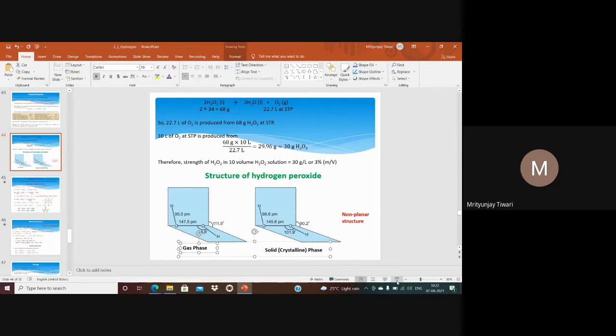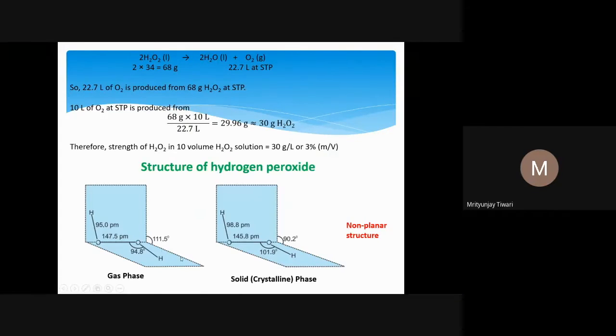Okay, so this is the gas phase. What we see is the open book. The book is kind of open, and the way you see its structure, the two OH groups will be on the pages, and the joint of that book, the hinge, is where the two oxygen atoms are present, if you take the analogy of a book. The same shape is seen for H2O2 in the gaseous state, in the liquid state, or even in the solid crystalline phase.